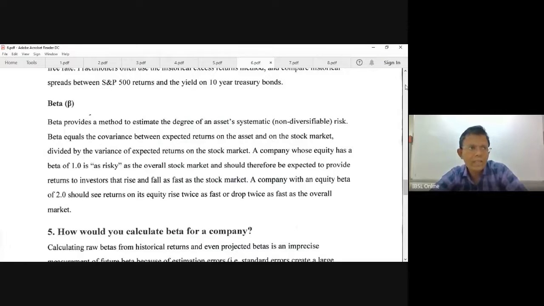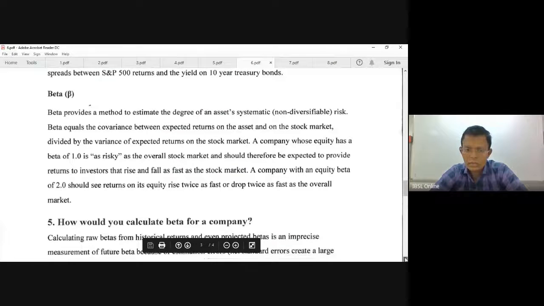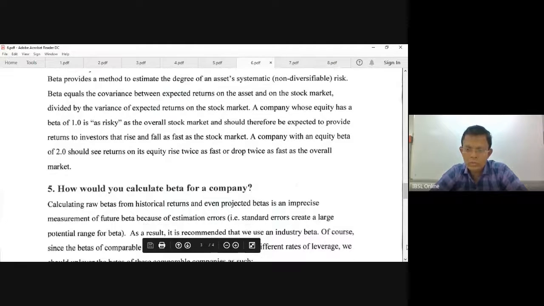So all these things we have learned in the class. Very important. Beta has to be given, and the market risk, market yield minus risk-free rate. If the examiner has not given these two, the examiner can give you the risk premium. Generally examiners give the risk premium rather than giving the two. We have seen that, but the examiner can give you both. Then you'll have to identify which one is relevant. So just go through all these notes, they are available.